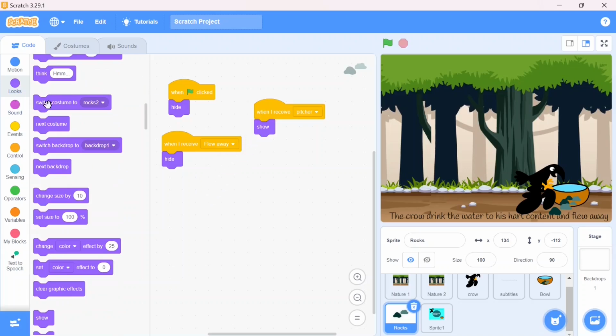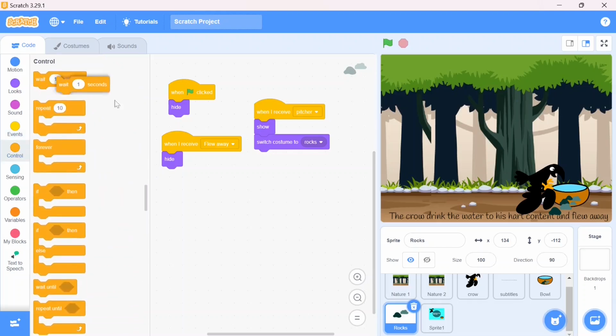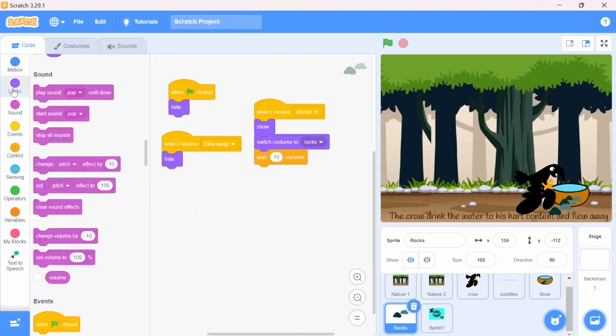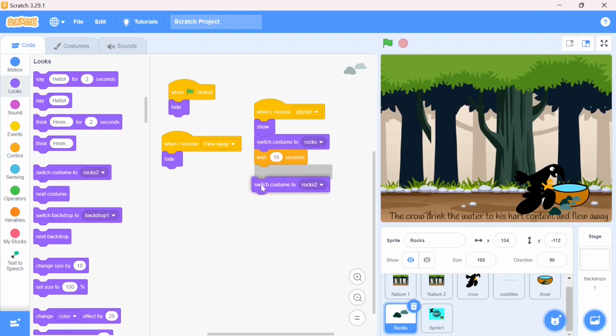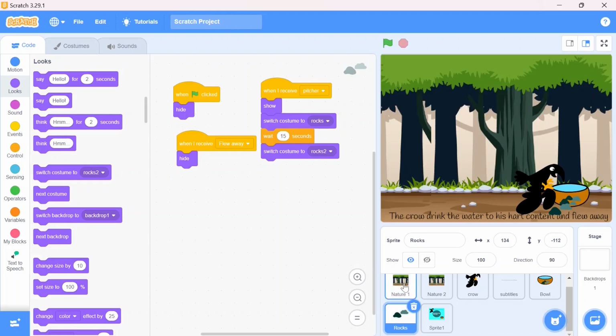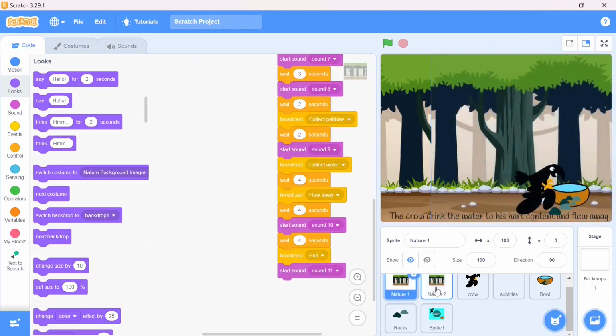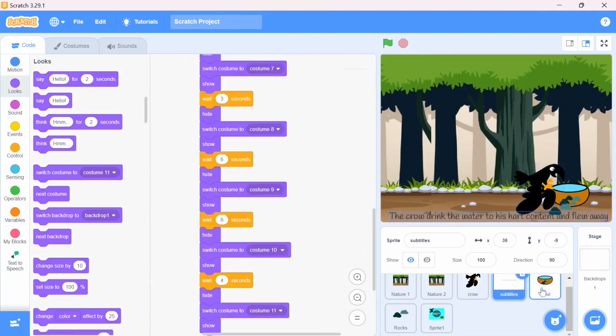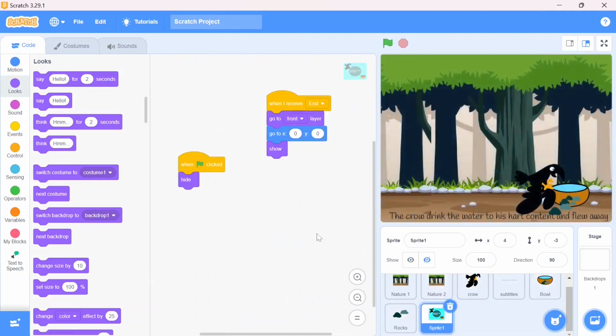and switch the costume to what? Not rock 2. It should be rock 1 because I want many pebbles over here. Then afterwards, I'll put the wait for some seconds. I'll mention it like 15 seconds. Okay. Then afterwards, I need to change the costume. So here, switch the costume to rock 2. Okay, it's done. So we'll see again if all coding is done or not. 1, 2, 3, 4, 5, 6, 7. Yes, all done. Do you want to see our story on big screen?